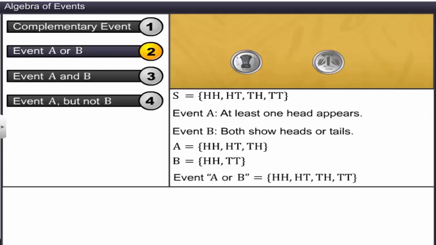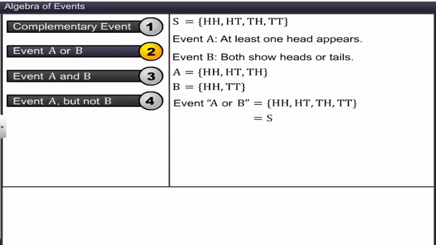Here we notice that event A or B is equal to the sample space of the experiment. Such events are called exhaustive events.